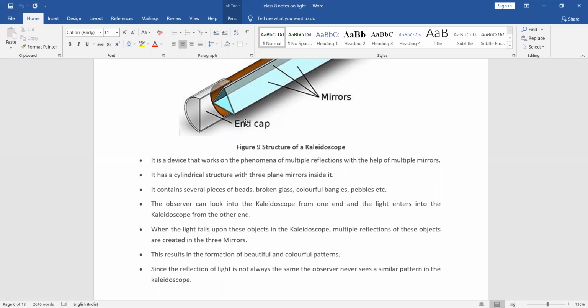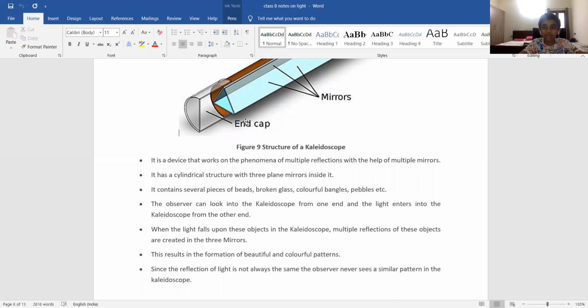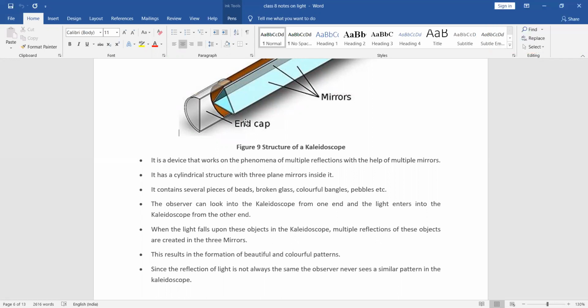Ma'am, when light enters a prism, ma'am. Yes, correct. When the light enters into a prism, how many colors of light will it give? 7, ma'am. It is also called VIBGYOR. The prism is in a diamond shape, okay? But the output of 7 different colors is known as VIBGYOR. So is that point clear? Rainbow color. Yes, rainbow color. Exactly, it's called a rainbow, okay?